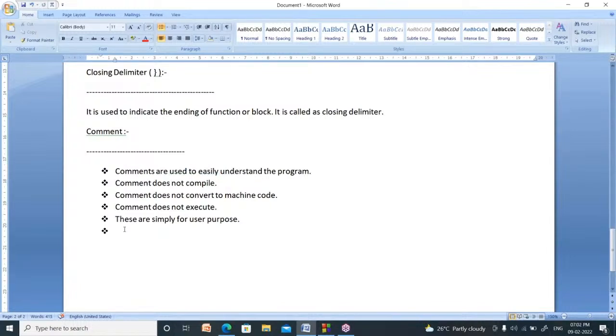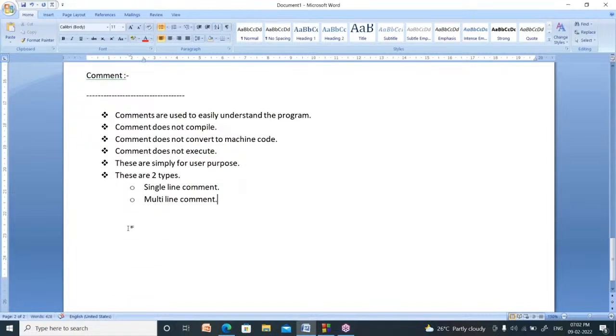There are two types of comments. How many types of comments are there? Two types. One is single line comment. Second one is multi-line comment. Two types of comments are there: single line comment and multi-line comment.